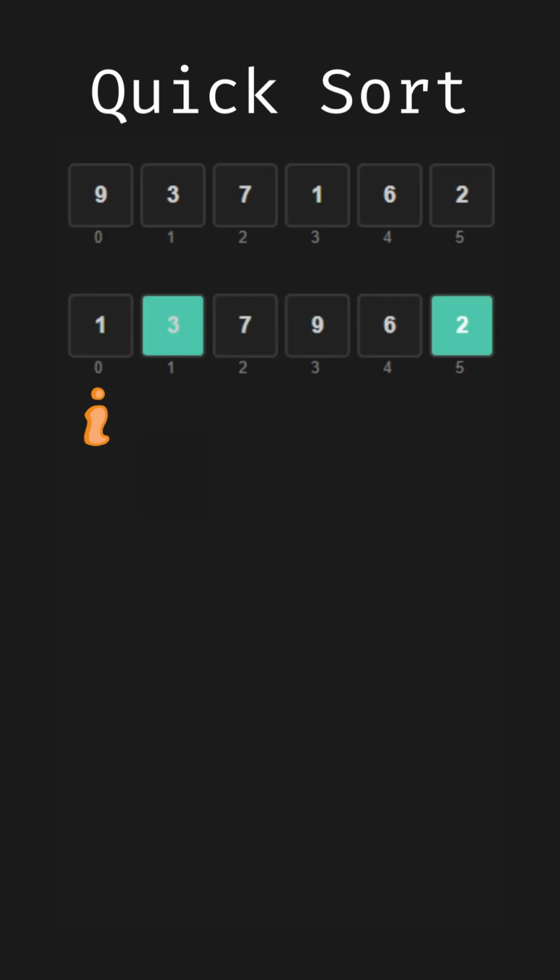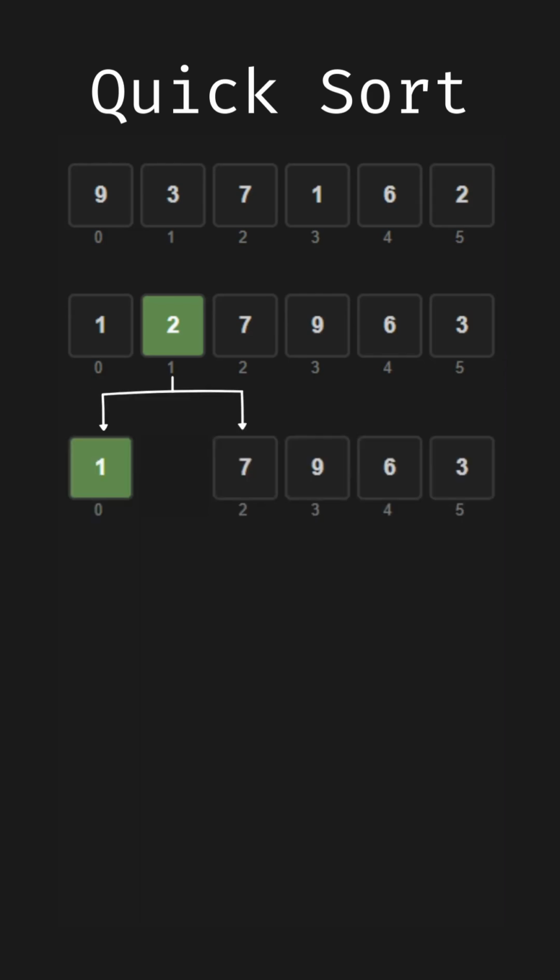After checking all elements, we place the pivot 2 in its correct position by swapping it with the element at I plus 1, which is 3. The final array has smaller numbers on the left and larger ones on the right of the pivot. Next, we repeat this process for the left and right sections of the pivot.